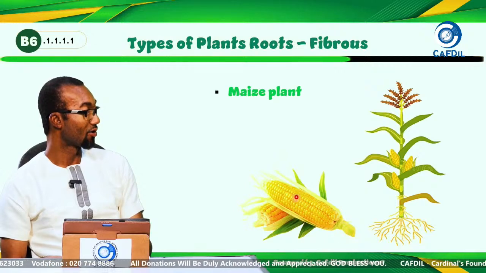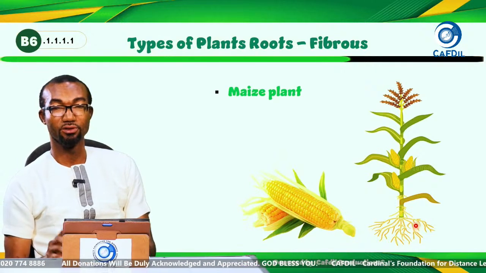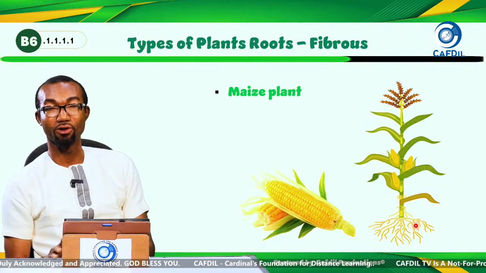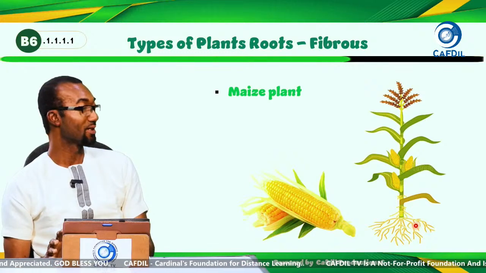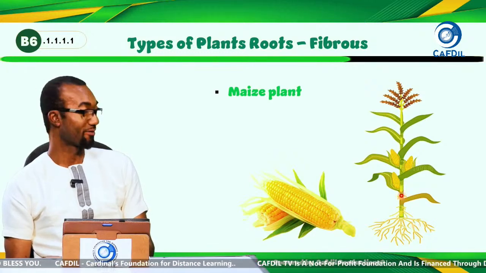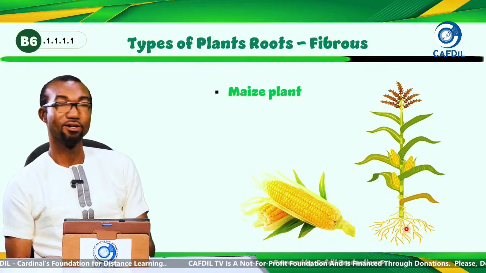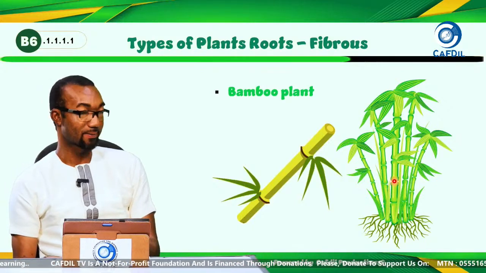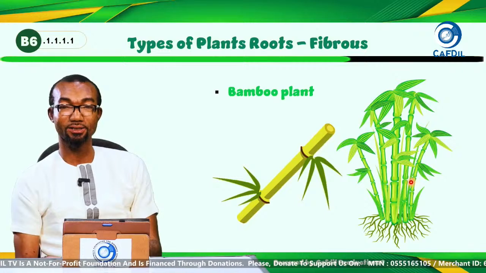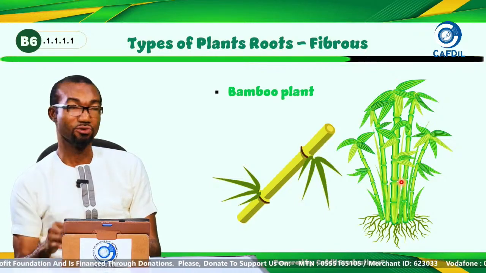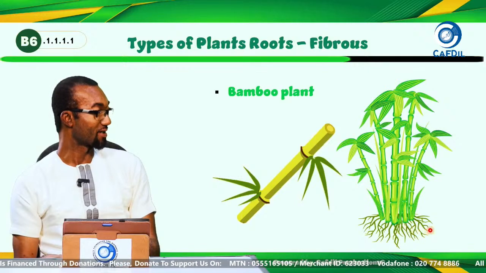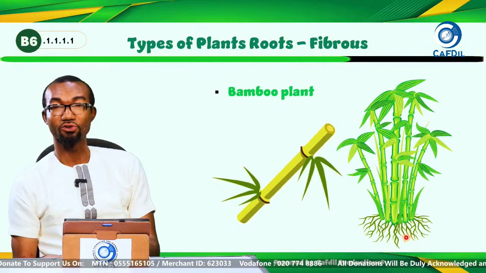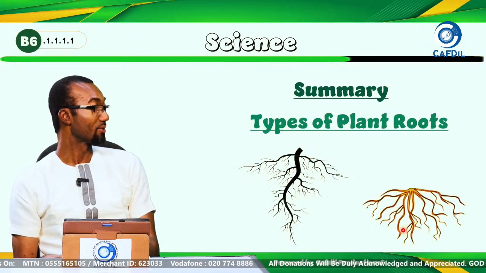Maize plant also has fibrous roots. You all like maize. I like maize, whether it is roasted or boiled or fried. You all enjoy it. And this plant comes with fibrous roots. All the roots are coming from the base of the stem. Bamboo plants also come with fibrous roots. Look at it. They are all coming from the base of the stem. So bamboo plant also has fibrous roots.